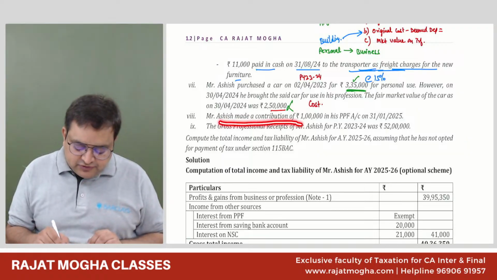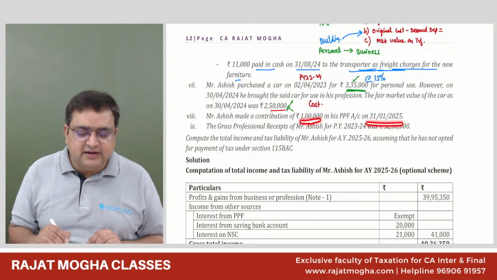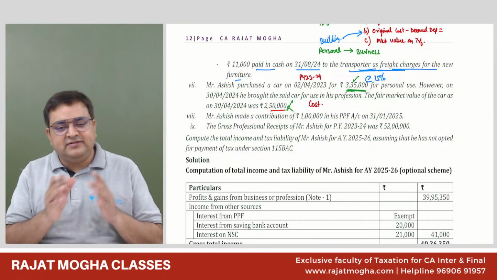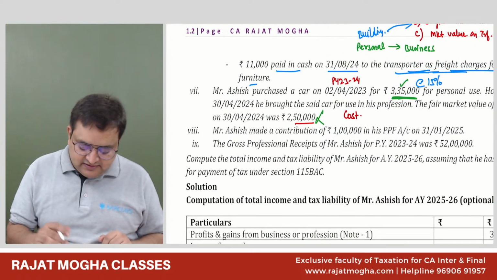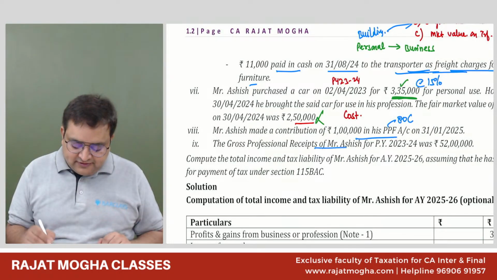Ashish made a contribution of 1 lakh in his PPF account on 31/1/2025, where he will get deduction in PPF. He is investing in PPF. So tell me, under which section will he get the deduction? 80C deduction. Gross receipts of last year is this.